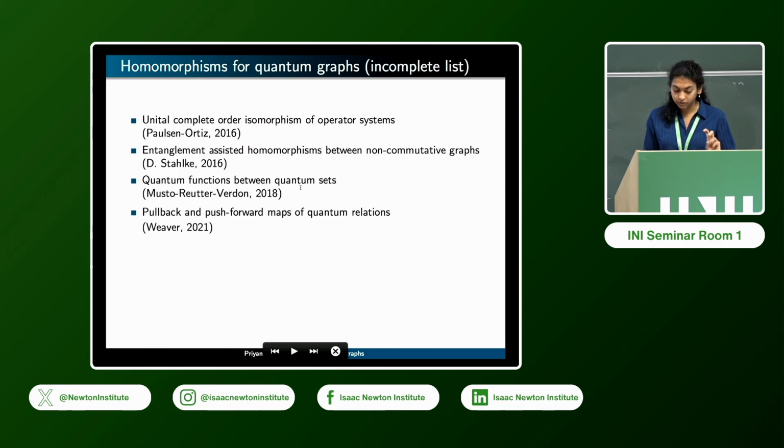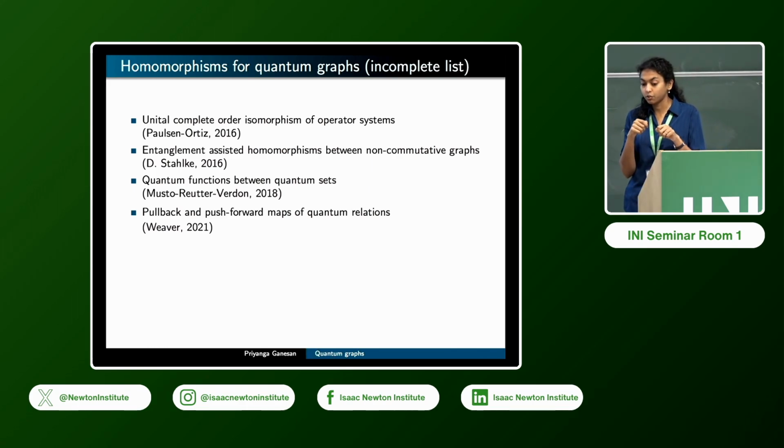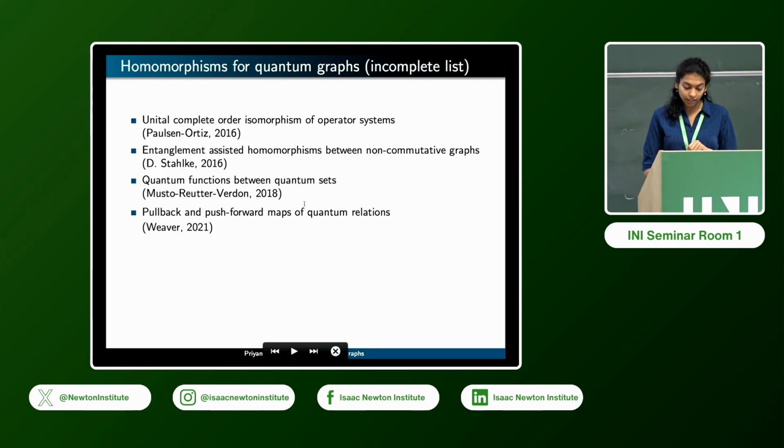That is one perspective. The third one uses this language of quantum functions. The quantum graph is viewed as a structure which has a quantum set and an operator. So you can define a function between these quantum sets that respects the quantum adjacency operator. That gives you a notion of quantum homomorphisms there.